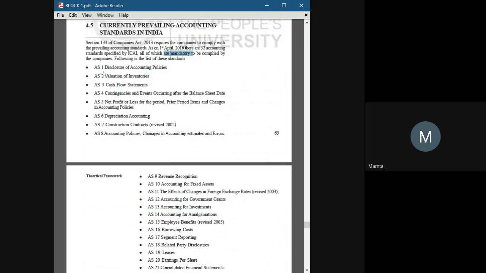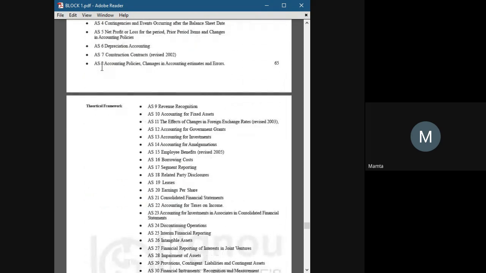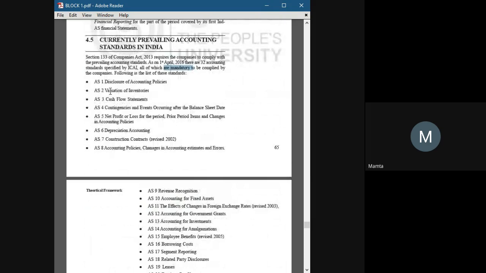We have some principles you can read. We are not going to read all 32 accounting standards, but some of them. AS 1 is related to disclosure of accounting policies. Accounting Standard 2 is related to valuation of inventories. Accounting Standard 3 is related to the cash flow statement, how we should create it and what norms or rules we have to follow. Accounting Standard 6 is related to depreciation accounting, where we use the SLM method.